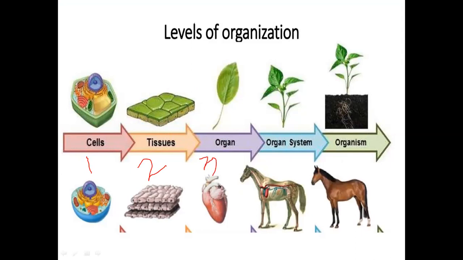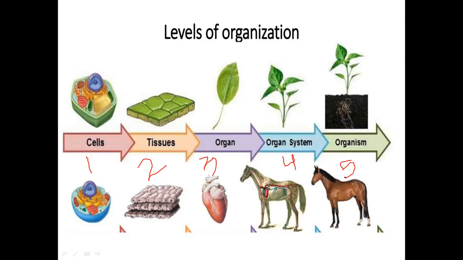Number four, when lots of organs work together to perform a similar function, that is called an organ system, and all the organ systems get together to make a body, and that is called an organism.